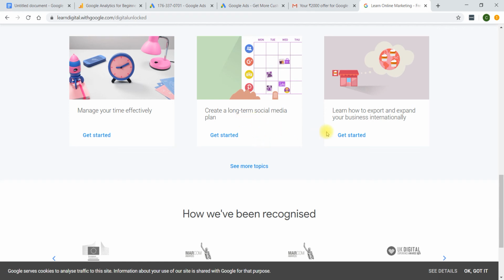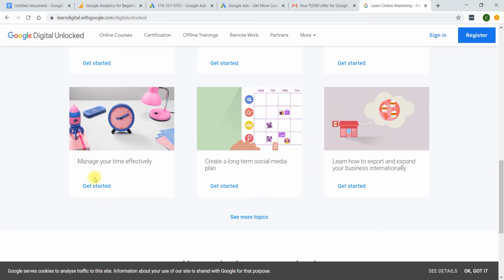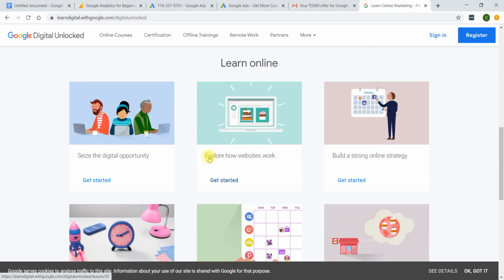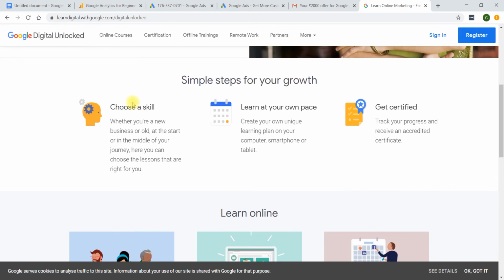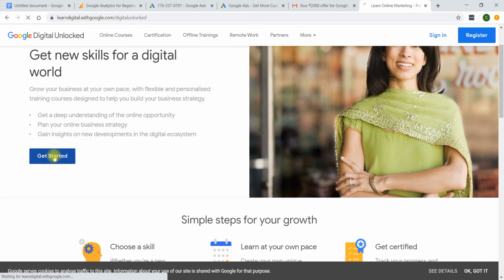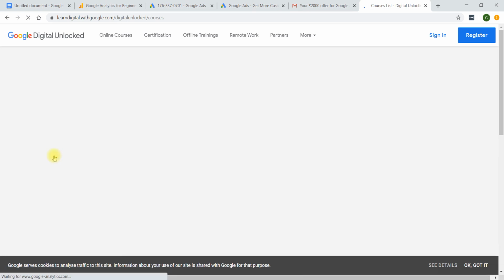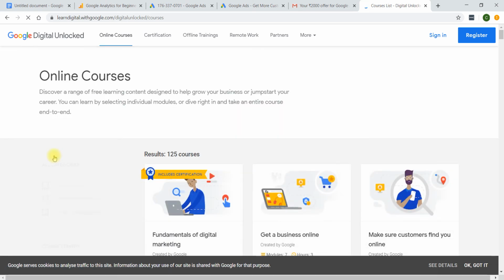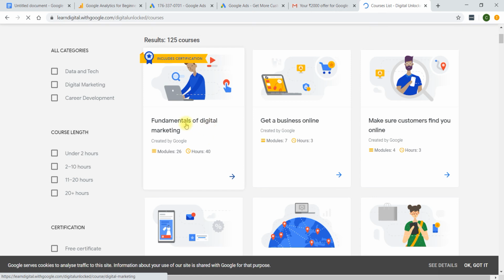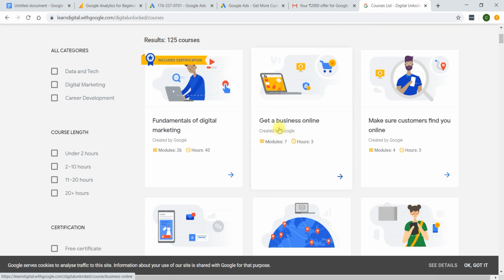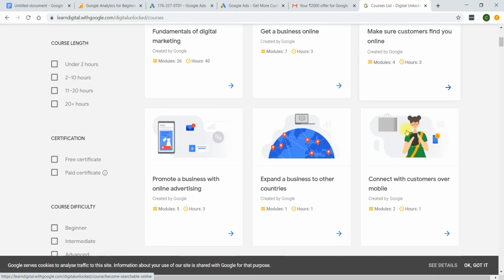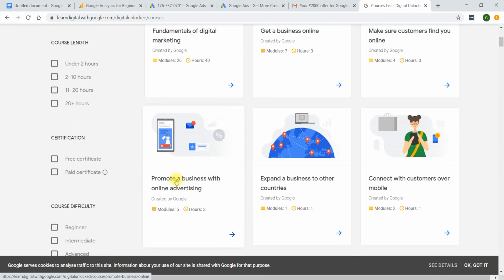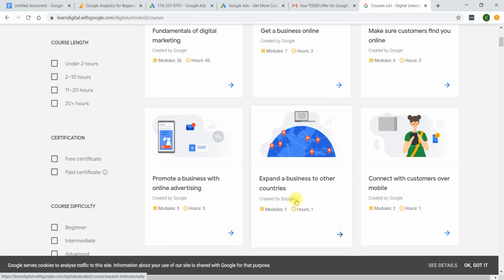Okay, so create long-term social media strategy, and manage your time efficiently. There are lots of online courses, build a strong online strategy. So you can go with get started. And here are the fundamentals of digital marketing: get your business online, make customers find you online, and promote a business with online advertisement.